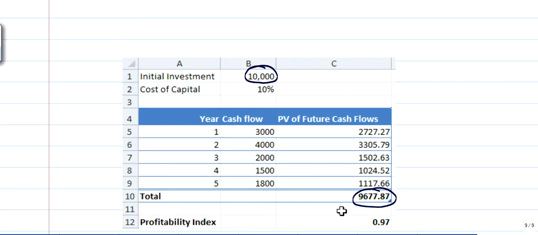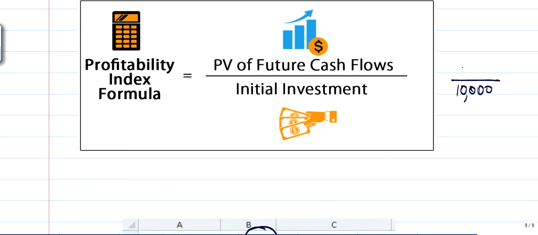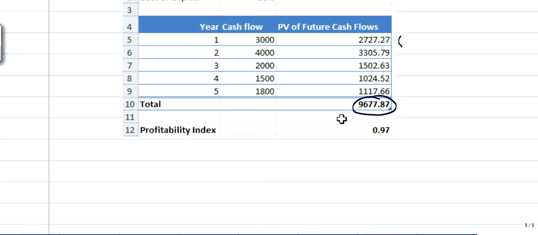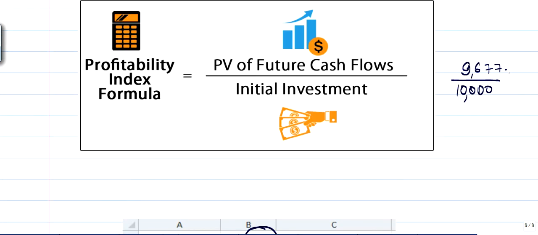Using the same formula as NPV, only you have to add cash inflows, 0.87. So you will get 0.97. So this should be rejected.